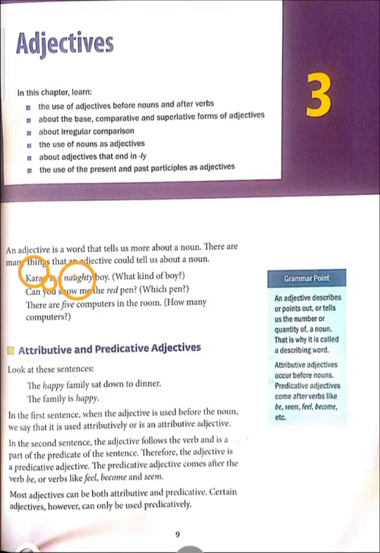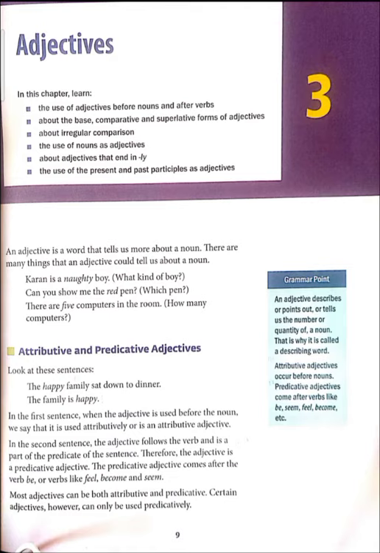See the second example. Can you show me the red pen? Which type of pen is it? It's red. So the word red tells more information about the pen. Yes, okay. Now see the third example. There are 5 computers in the room. How many computers are there in the room? 5. So 5 is an adjective. And what is the noun here? Computers.